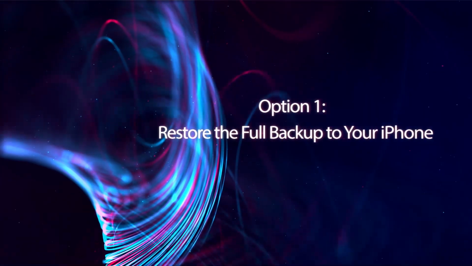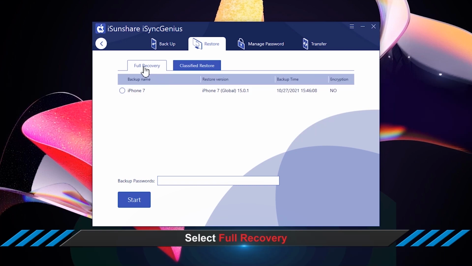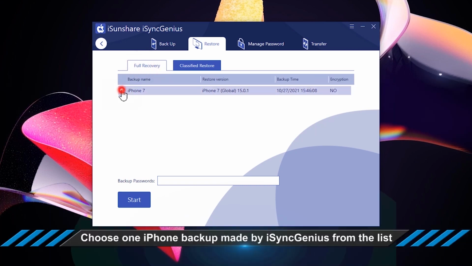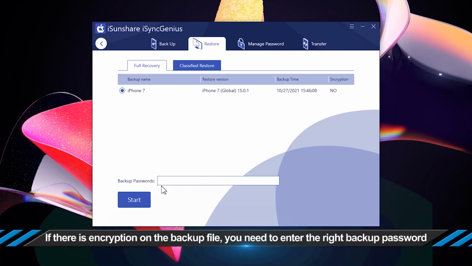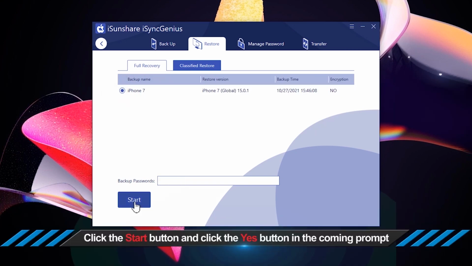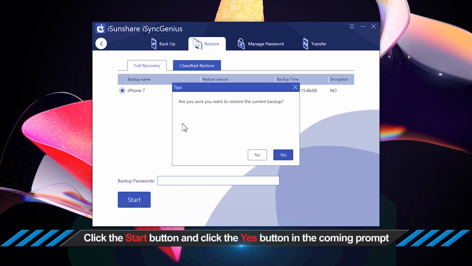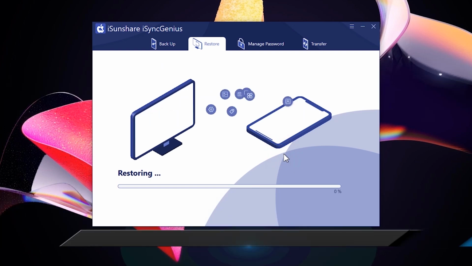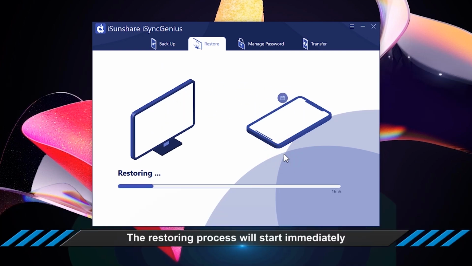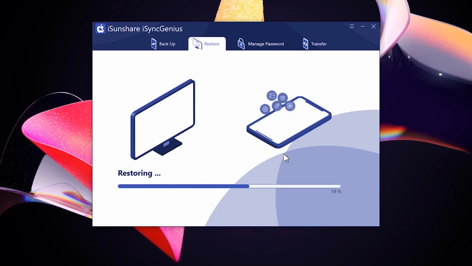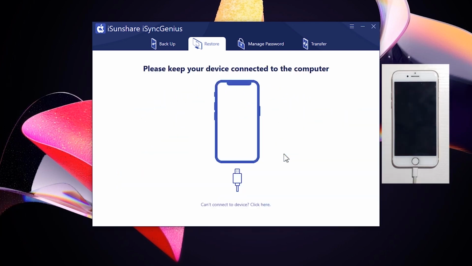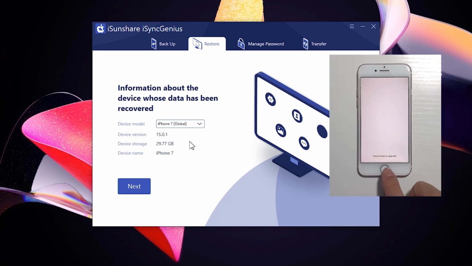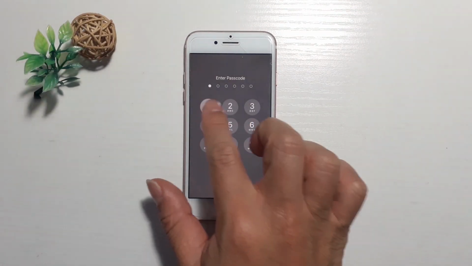Option 1: Restore the full backup to your iPhone. Select Full Recovery. Choose the backup file from the list. If there is no backup password, you can hit the Start button directly. Confirm to restore. Minutes later, your iPhone is successfully restored from the backup.